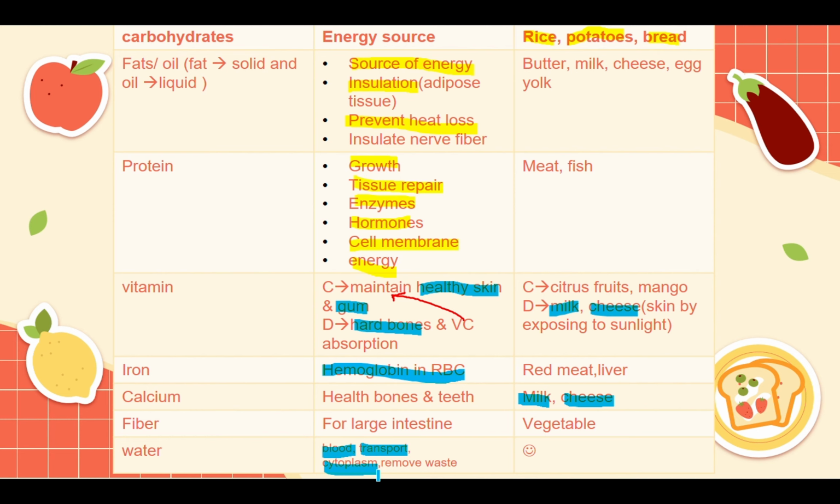And lastly, it removes waste, such as urine. As for the source of water, fruits and vegetables such as cucumber contain water, so water is not only limited to the water that we know.